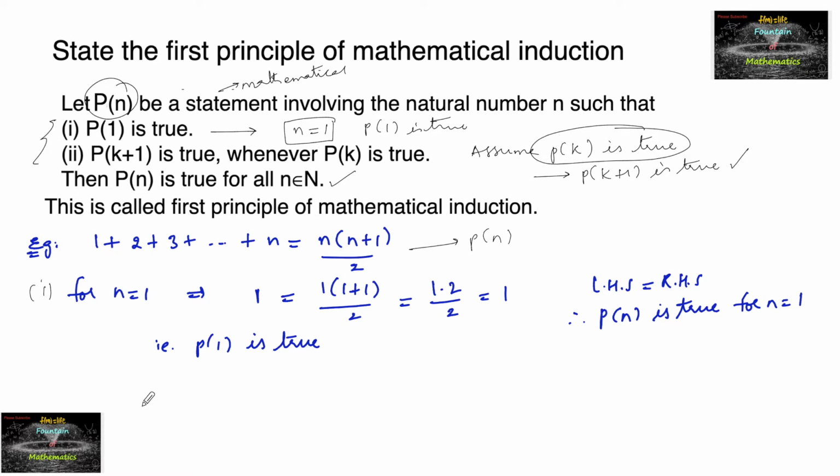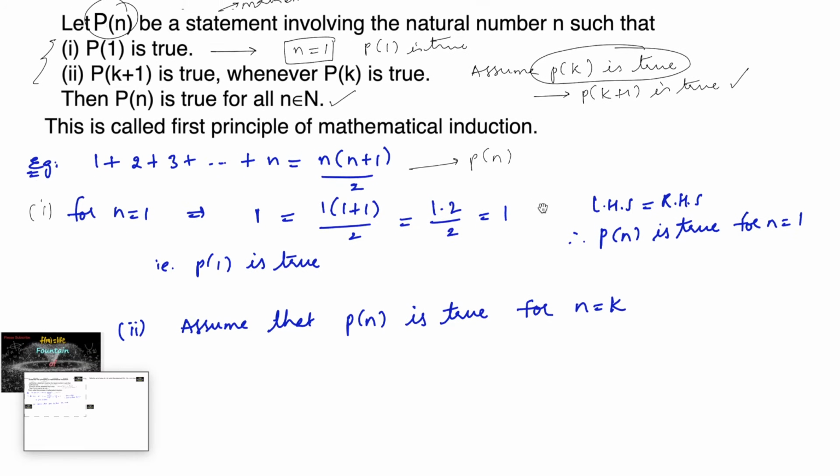And then we need to go for the second step. So assume that our statement P of n is true for n equal to some k, where k is less than or equal to n. For n equal to k, we can assume that it is true.